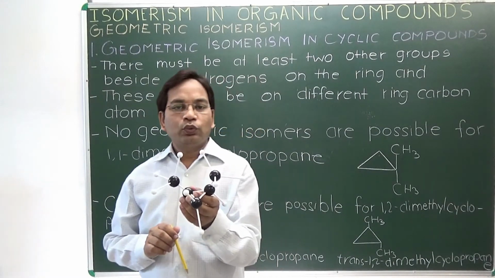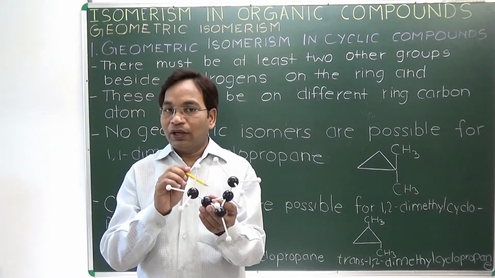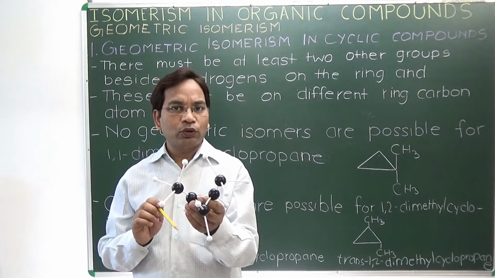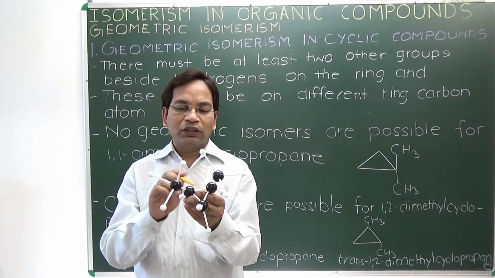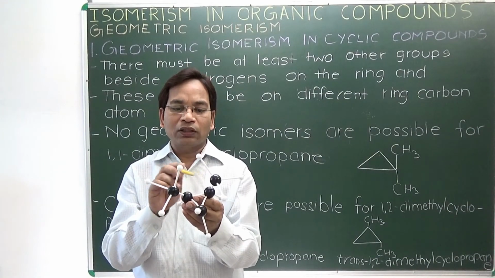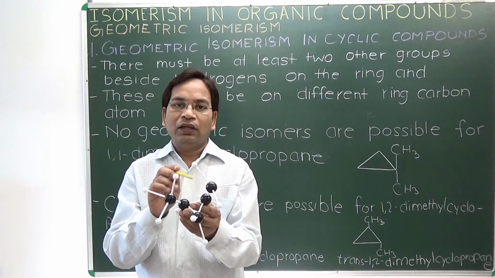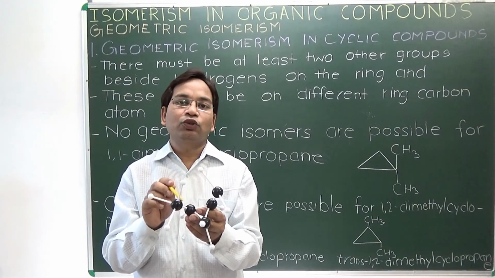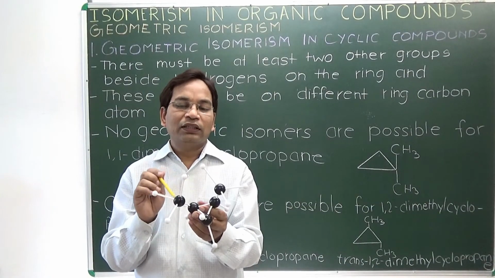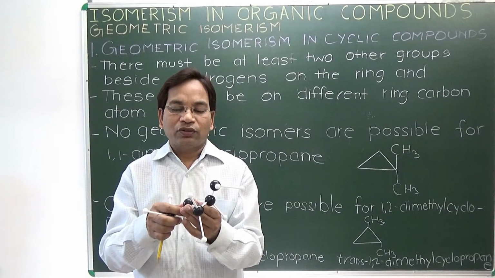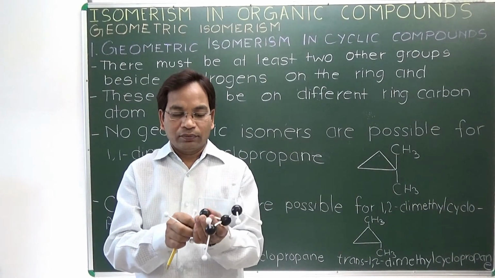Among these two isomers, trans 1,2-dimethyl cyclopropane is more stable than cis 1,2-dimethyl cyclopropane, because in the cis case two bulky groups are on the same side, they have steric repulsion or strain between these two methyl groups, so it is less stable than trans 1,2-dimethyl cyclopropane.